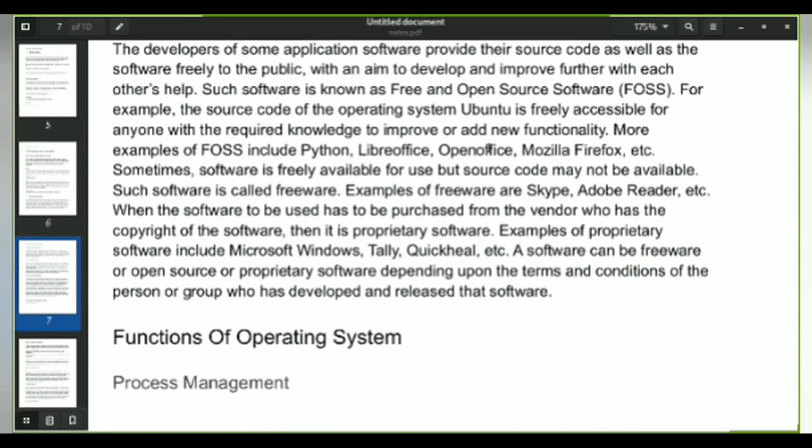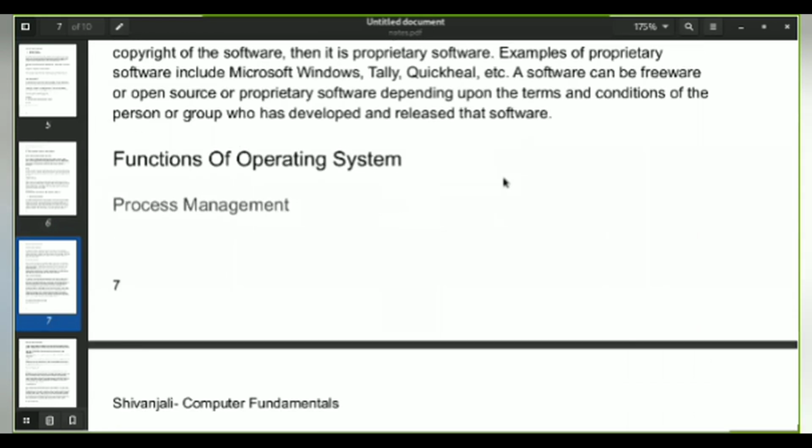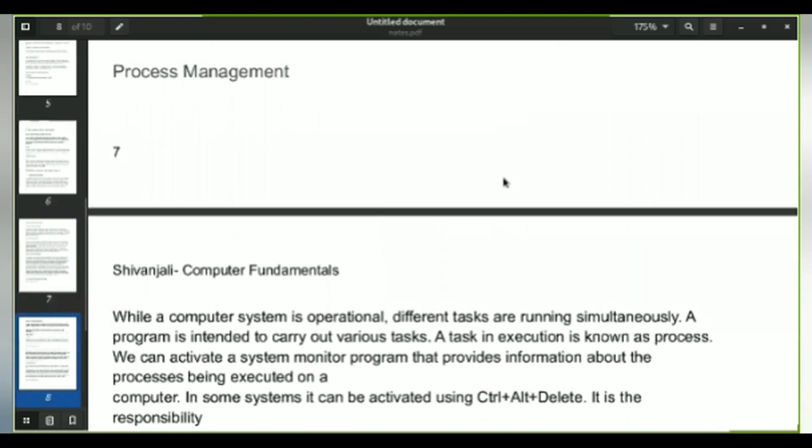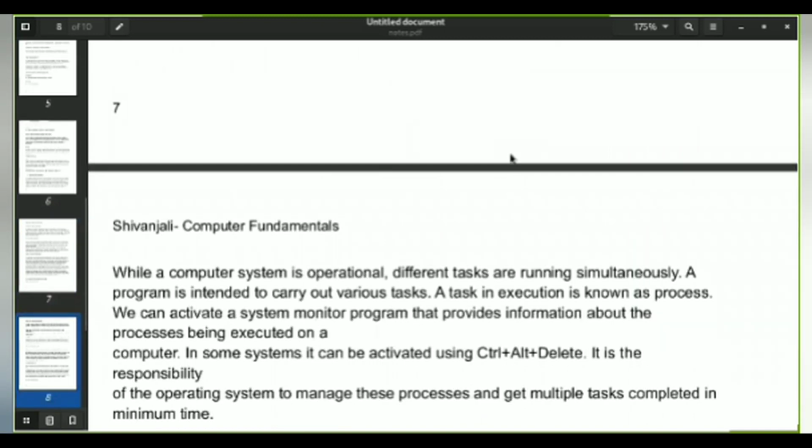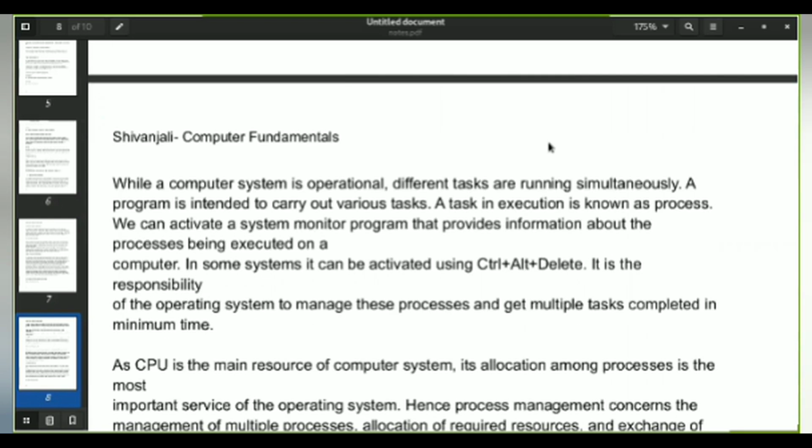And moving on, the functions of operating system: process management. While a computer system is operational, different tasks are running simultaneously. Whenever you are using Windows or any software, you can run multiple programs simultaneously, which means it is multitasking.